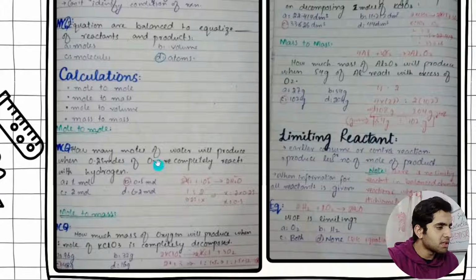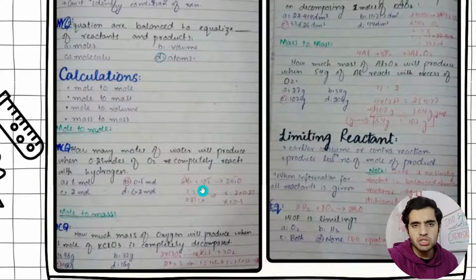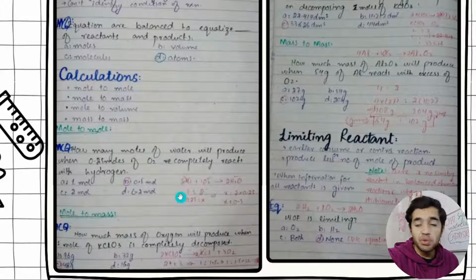I have written one example of mole to mole. If moles are given, then calculate the moles on the other side. So this is how I was just using equations. This is very easy.